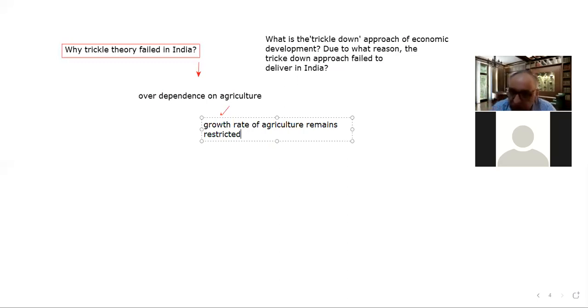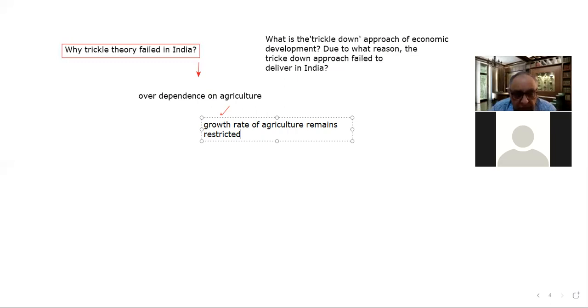It is all determined by natural factors. The health and fertility of the soil is a very important factor, and there is a limit to the fertility of the soil, beyond which you cannot take the produce. So this is a very important factor, that the growth rate of agriculture remains restricted.